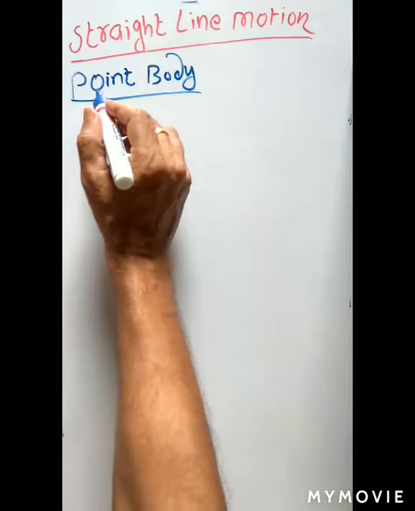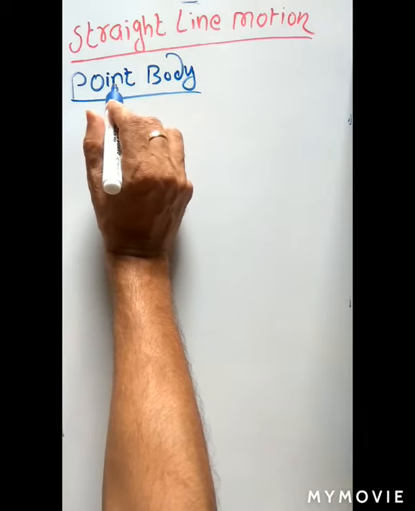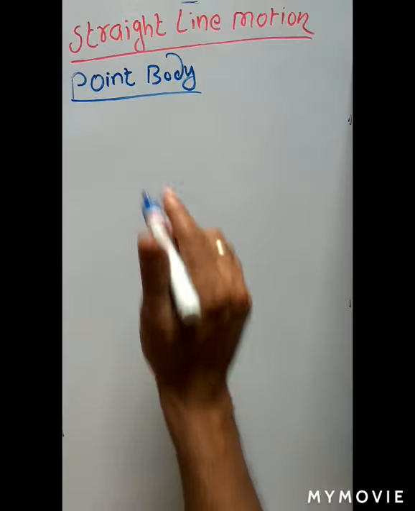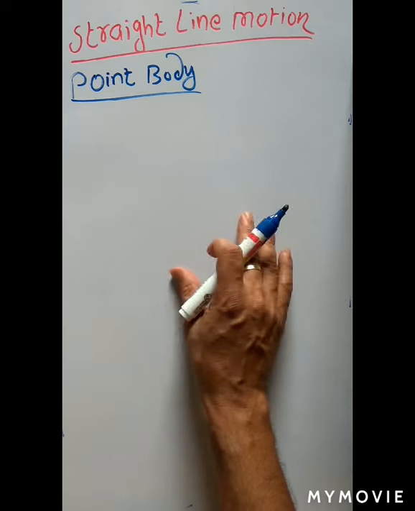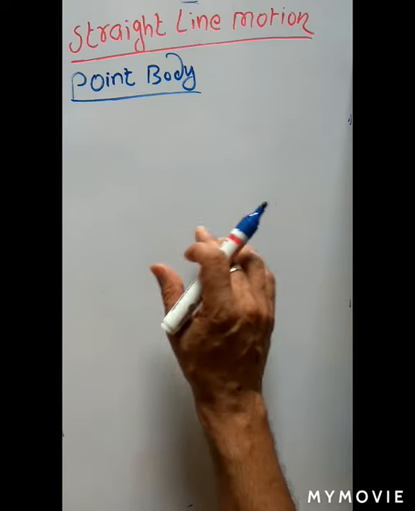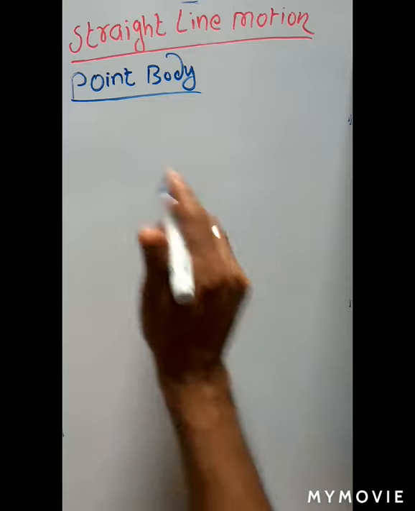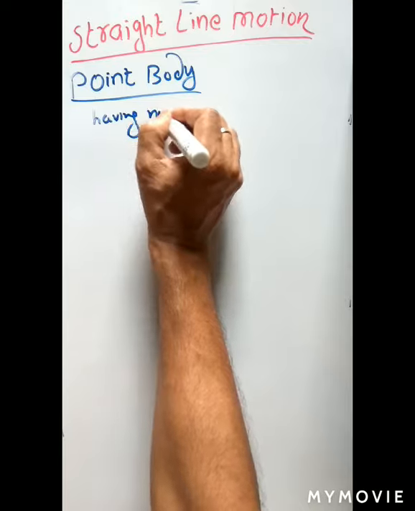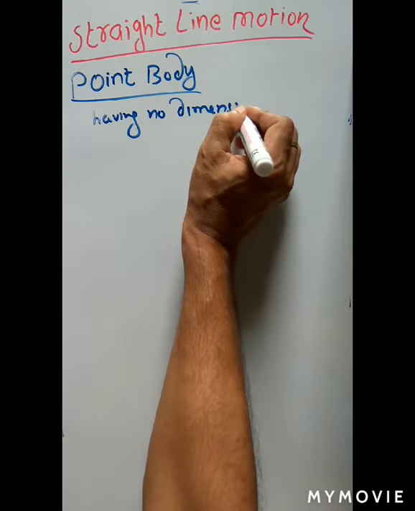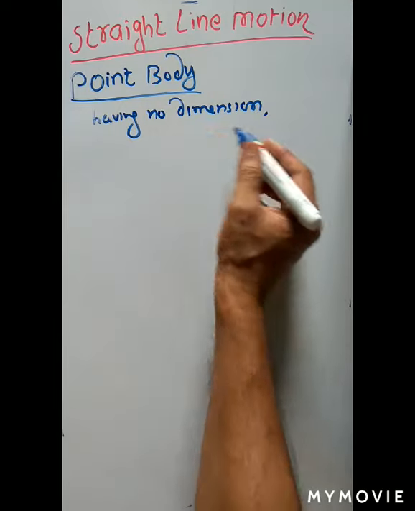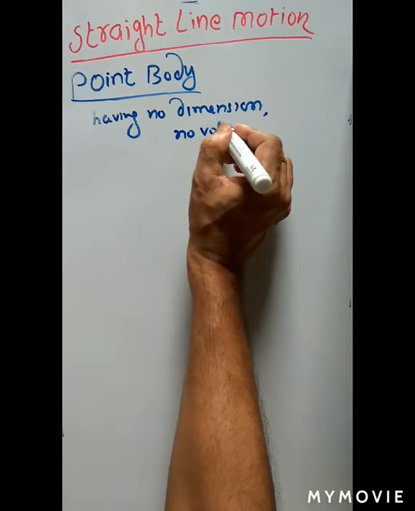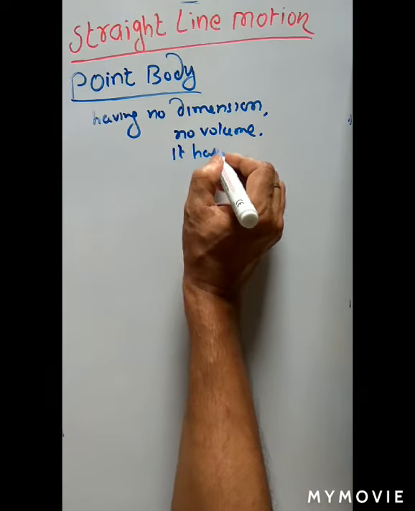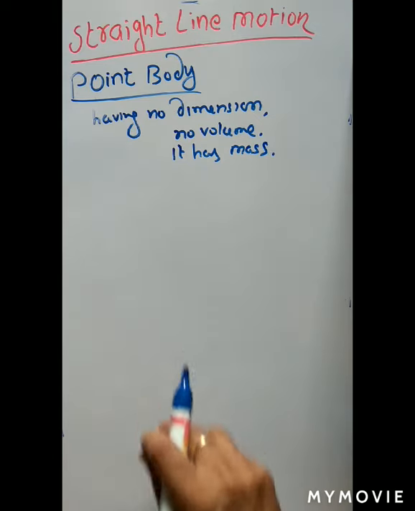So, what is point body? From the name it indicates the body just looks like a point. So, point has no dimension, no length, no breadth, no height. So, the body having no dimension is called point body. No dimension means no length, no breadth, no height, or you can say no volume. But it has mass. So this type of body is called point body.